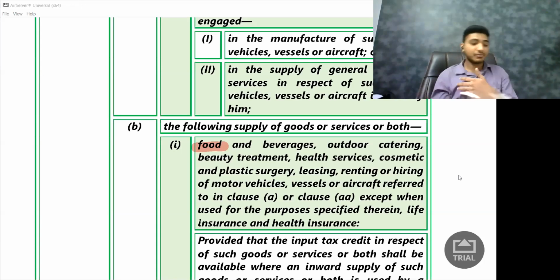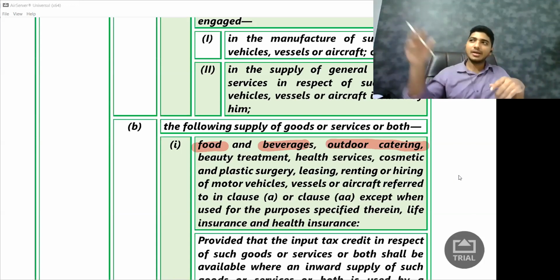On beverages, if I'm purchasing, let us say, Coca-Cola, Sprite, no, I'm not getting credit. Outdoor catering means, let us say, once in a year, office annual day. I'll bring all my staff and say, let's celebrate. But I can't cook for my staff, nor can I ask my staff to cook for themselves.